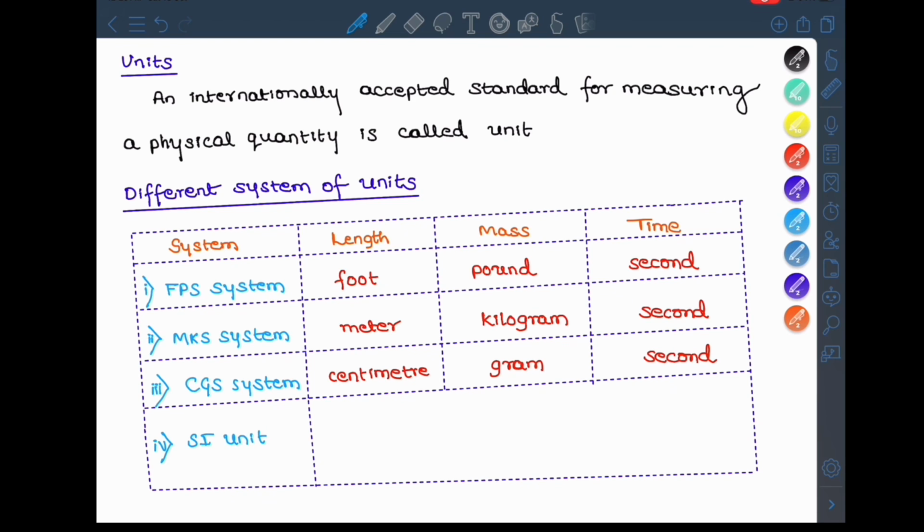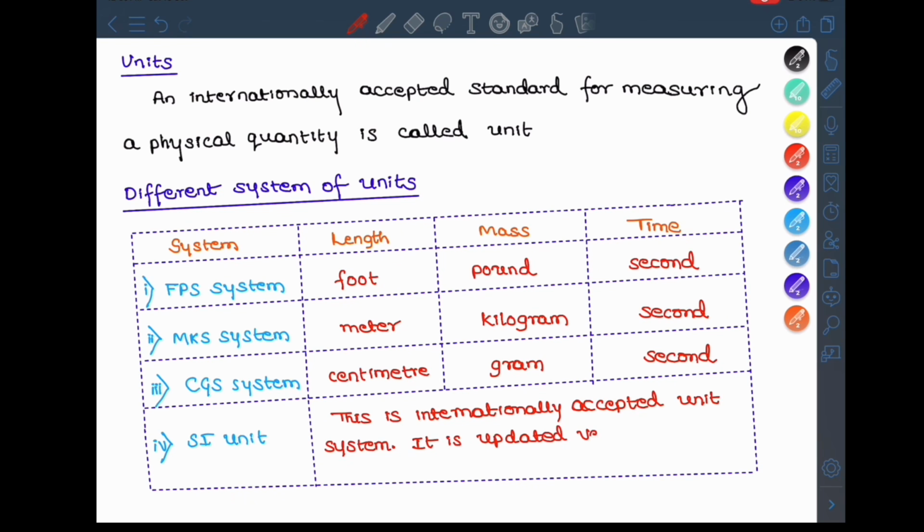The next system of units is the SI unit. This is the internationally accepted system of units. Everyone in every corner of the world will use it. This is called SI unit. SI has 7 fundamental units and 2 supplementary units. This is another version of the MKS system.